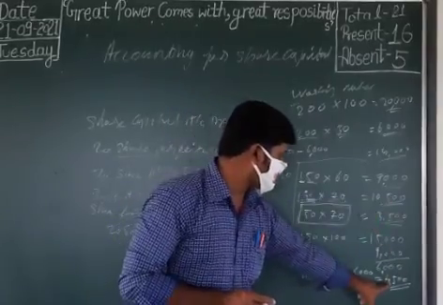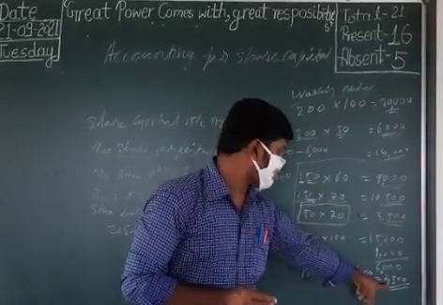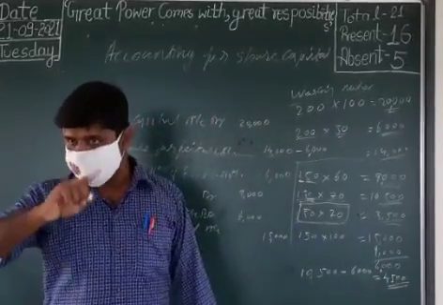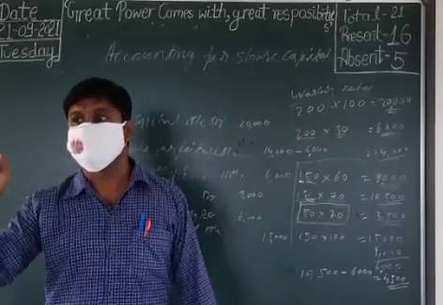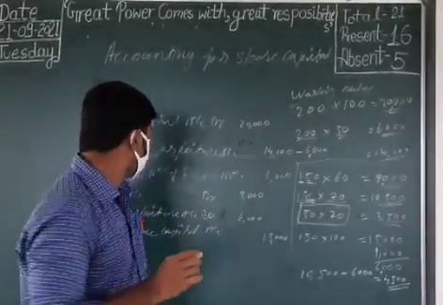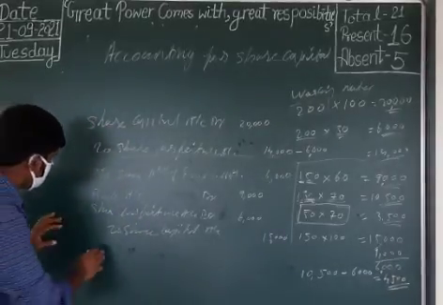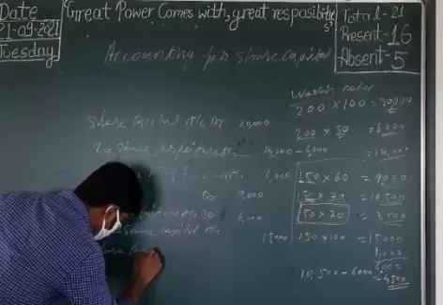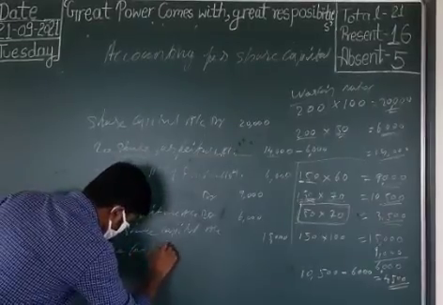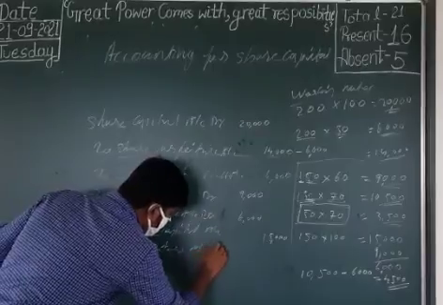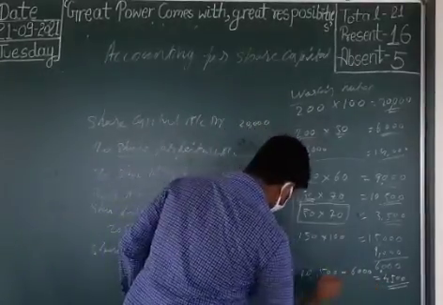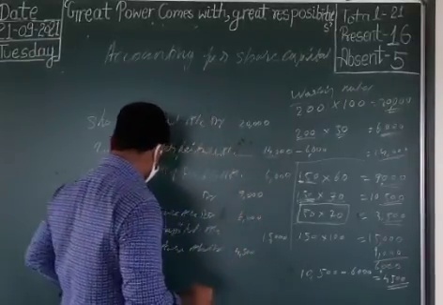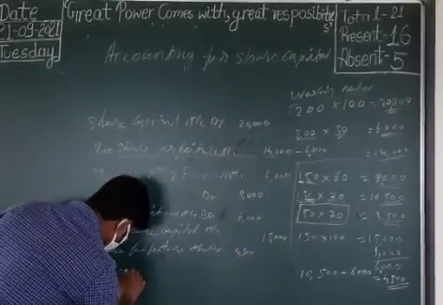That means there is still some amount remaining, that is 4,500, which we are transferring to capital reserve. So here we write again: share forfeiture account debit 4,500, to capital reserve account.